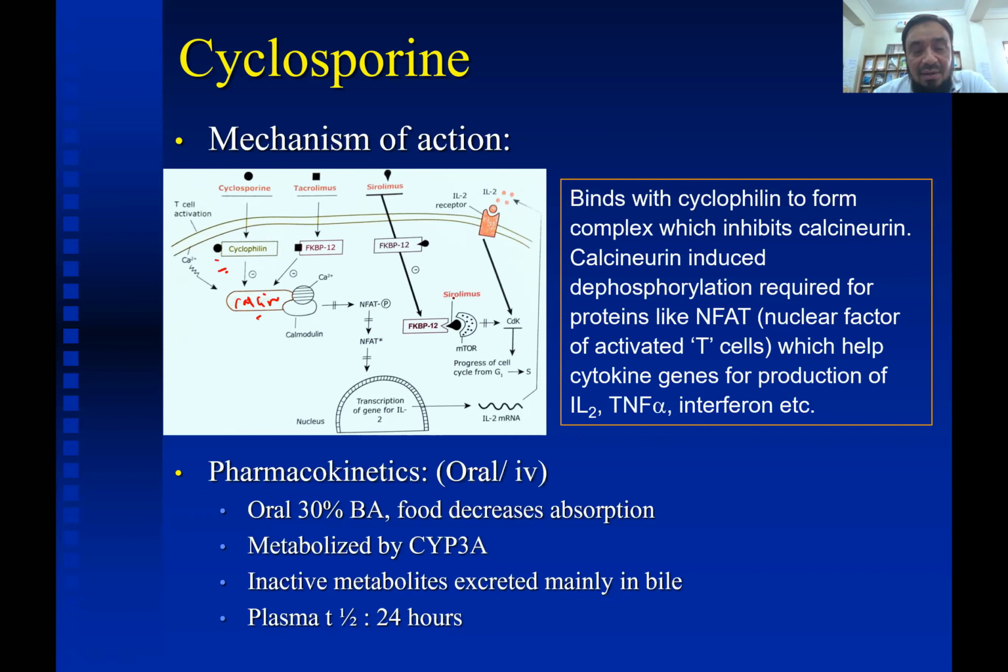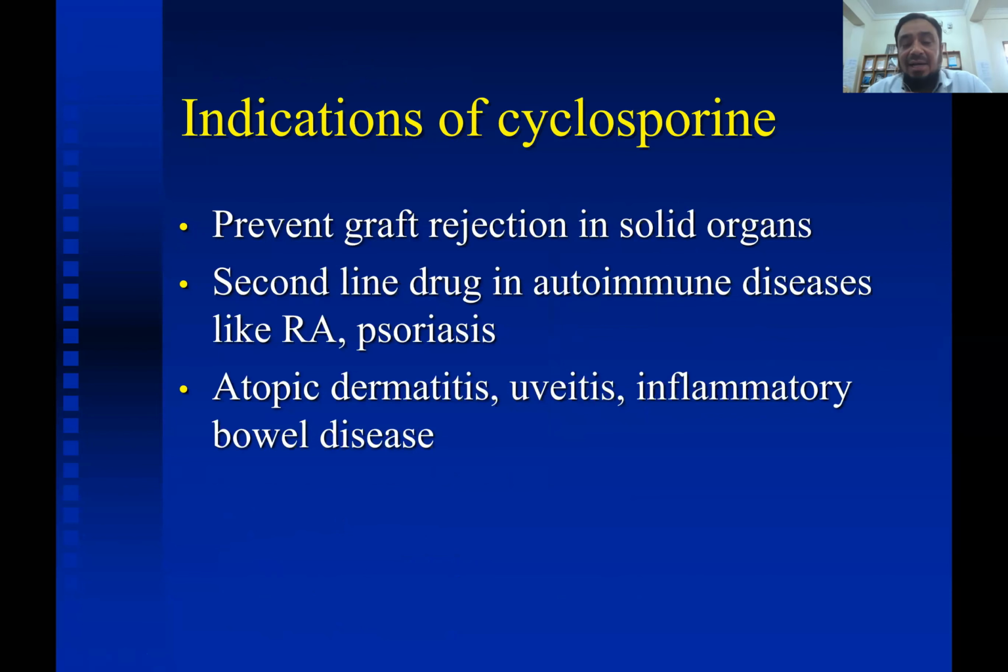Pharmacokinetics of cyclosporin: it can be given orally as well as intravenously, but intravenously it is given very cautiously because it is nephrotoxic, and oral absorption is only 30%. Food decreases its absorption. What are the indications of cyclosporin? Cyclosporin is indicated for prevention of graft rejection in solid organs like liver and kidney. It is also a second line drug in autoimmune diseases like rheumatoid arthritis and psoriasis. It is not used as a first line drug because of its toxicity.